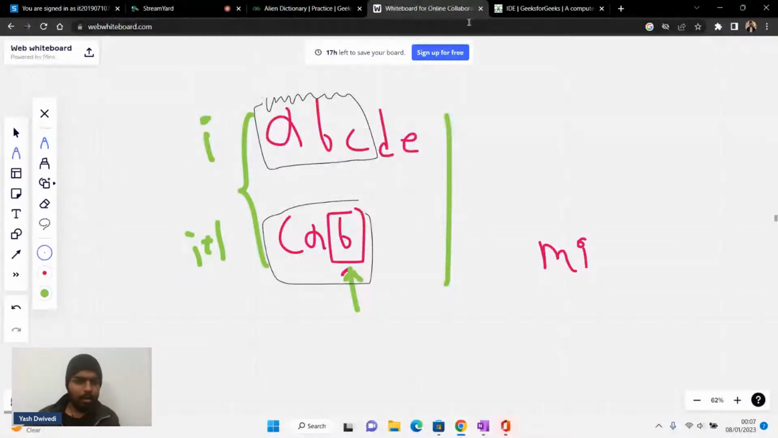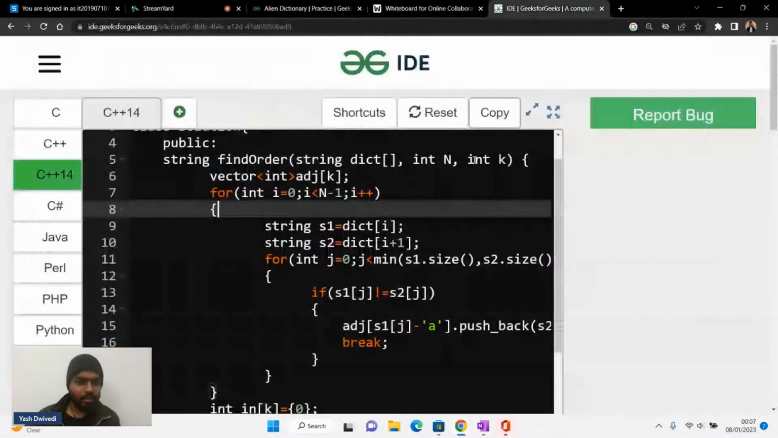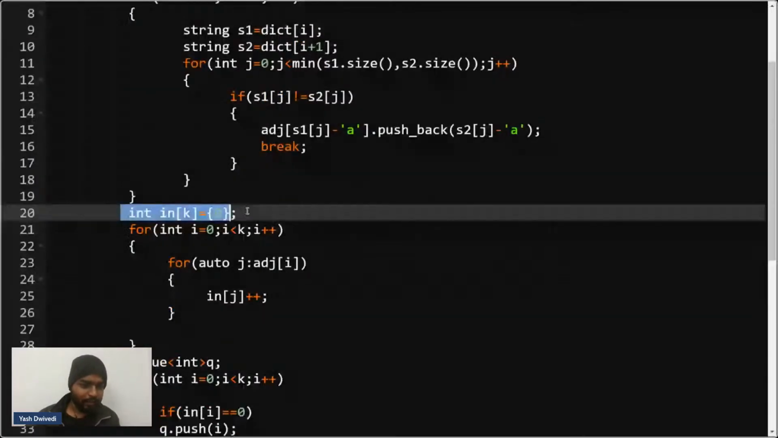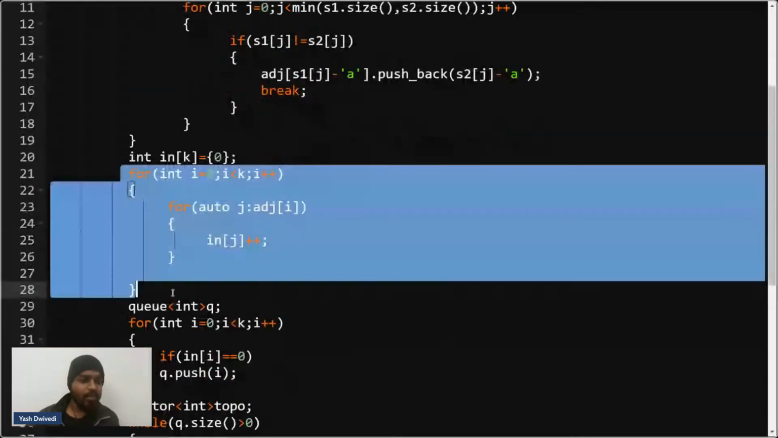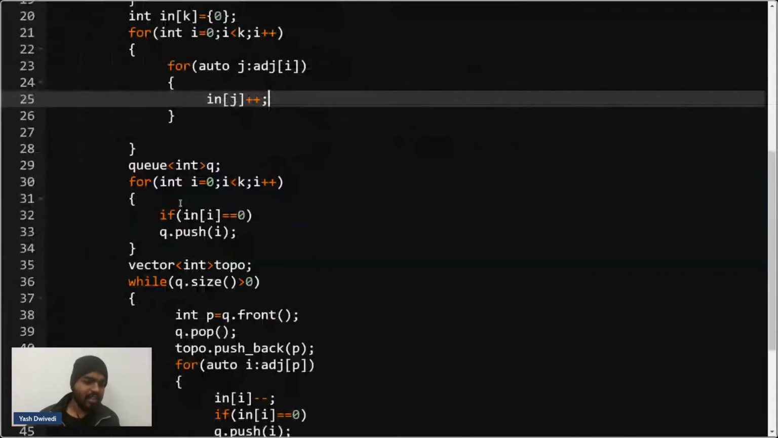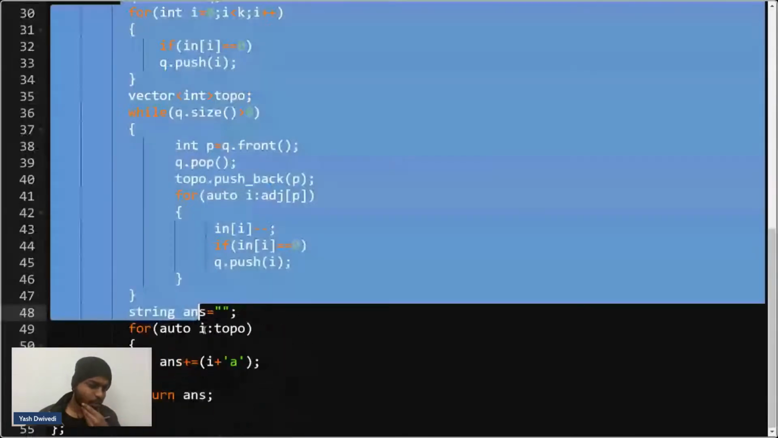Now once that is done, once you build the adjacency list, you'll mark the indegree for all the nodes as 0, and then you'll iterate through this adjacency list and increase the indegree of each node by 1. Then everything is Kahn's algorithm. Please write Kahn in the chat, and then in the end you will just build your answer.